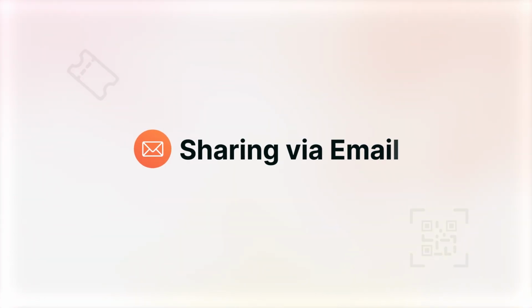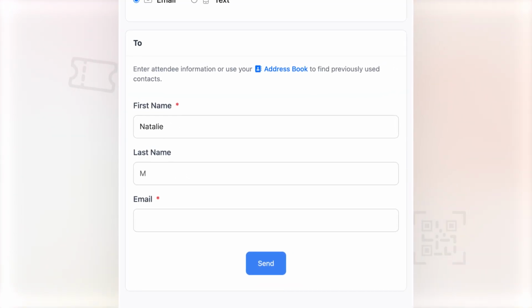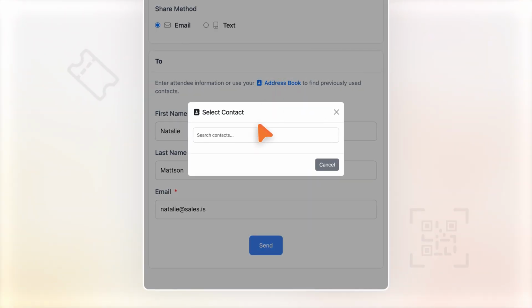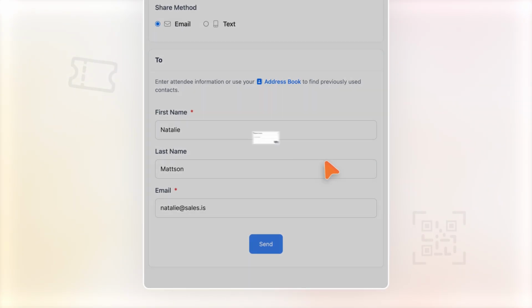Sharing via email. You can enter the email address and name directly, or use the address book to find contacts you've previously entered. Ticketstripe will send an email inviting your guests to claim their tickets.